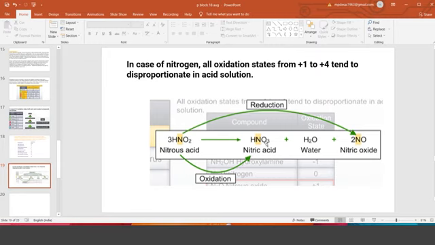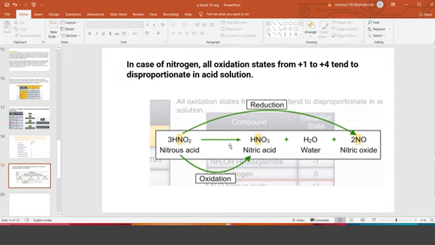So -6 and +1, it is -5, so N is +5. Here, this is +1 and this is -4. So -4 +1 is -3, and if you transfer to the RHS, it becomes +3. So +3 can go for increase as well as decrease in the ON. Therefore, nitrogen in HNO2 has gone for the disproportionation reaction.